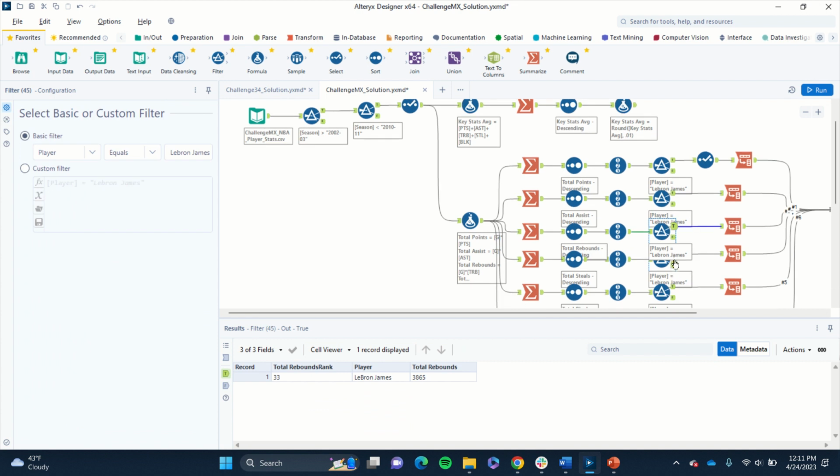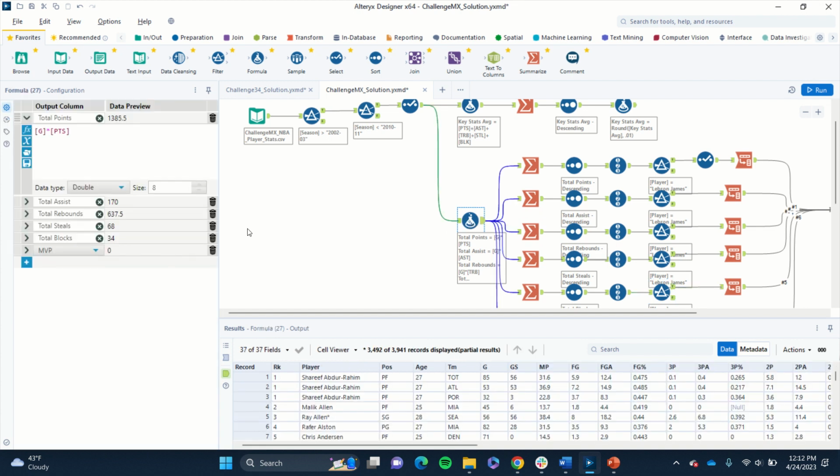He was 33rd for rebounds, super impressive as the small forward, 5th in steals, and 38th in blocks. Lastly, we want to focus on MVPs also, to see how he was recognized for his excellence. So going back to this formula tool, I made a formula for MVP.